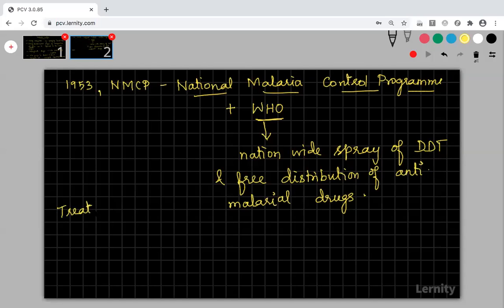So what treatment is given for malaria patients? The treatment for malaria. The most important drug that was given for malaria is the quinine drug.